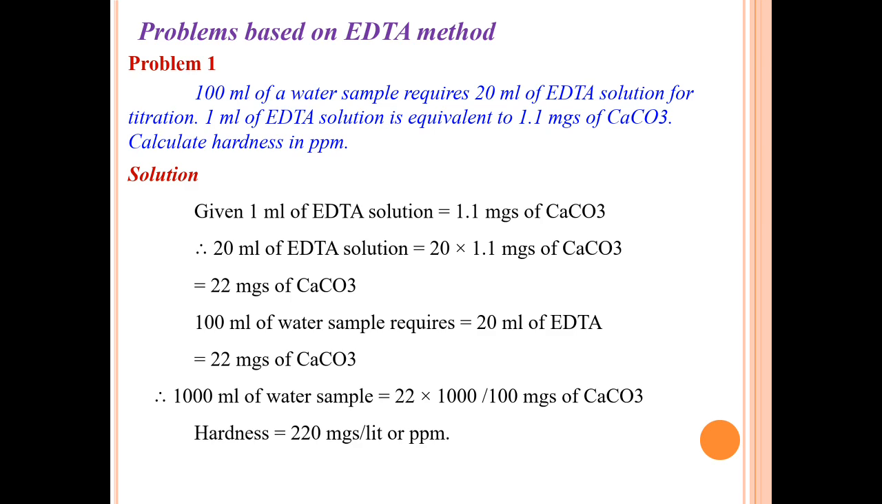Since 20 ml of EDTA solution is equal to 20 into 1.1 mg of calcium carbonate, it gives 22 mg of calcium carbonate. 100 ml of water sample requires 20 ml of EDTA, so it gives 22 mg of calcium carbonate. Therefore, 1000 ml or 1 liter of water sample contains 22 into 1000 divided by 100 mg of calcium carbonate. It gives 220 mg or ppm per liter of hardness.